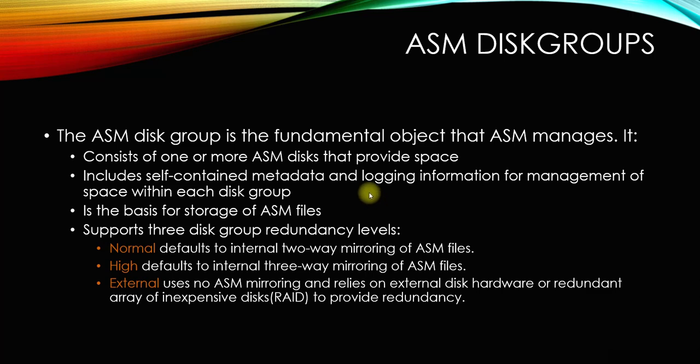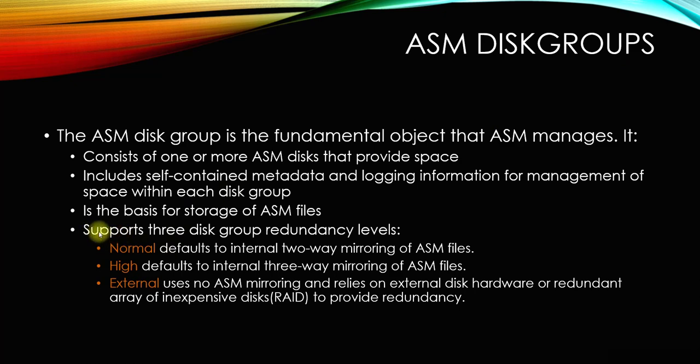That's how the consolidation is used and how the ASM instance gives the database instance the pathway to query the data files, because eventually the files will be sitting under the disk group, and that will be split across physical storage disks. It is the basis of storage of ASM files. These are the storage areas.